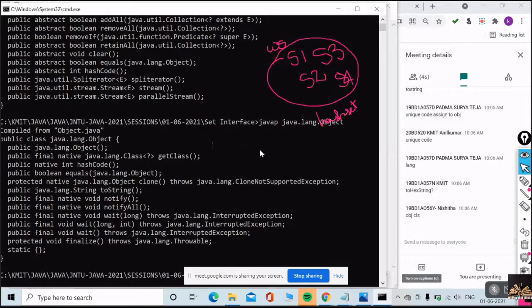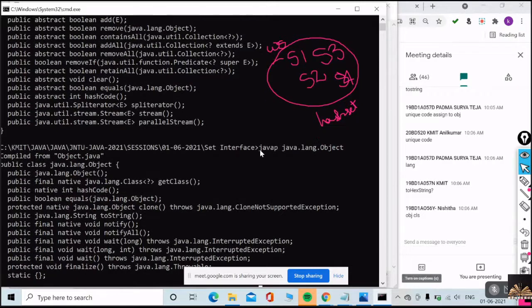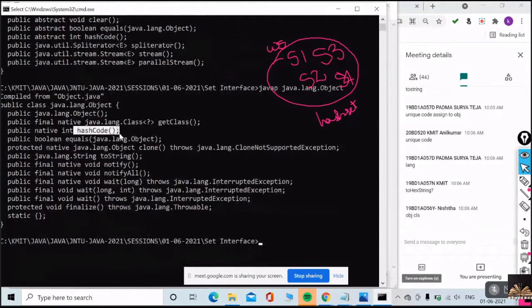Guys, what is object class? It's the super class of all the classes. Did you at least remember this? Object class is the super class of all the classes, everyone remembers, right? Then what is this method here? Hash code method. So based on what is this hash code going to give you?